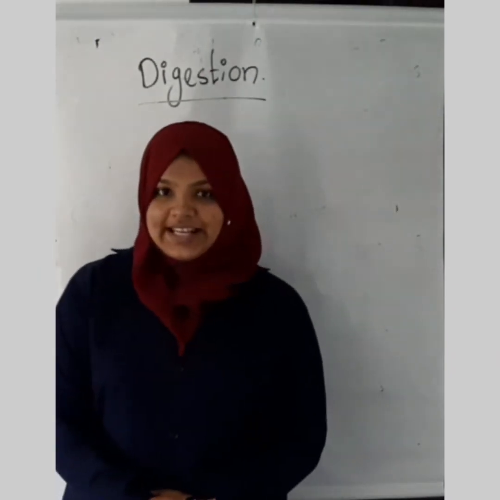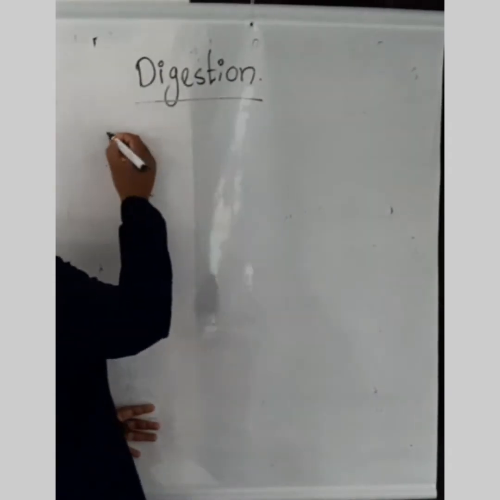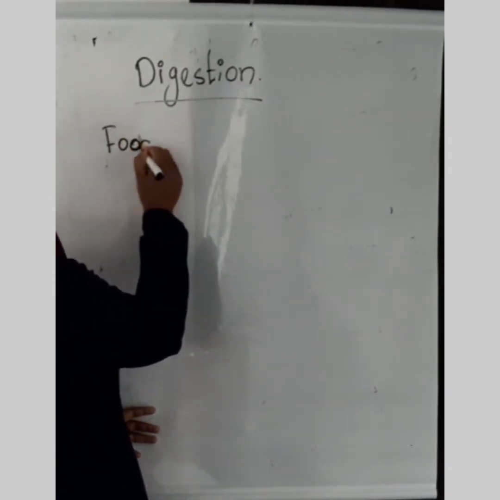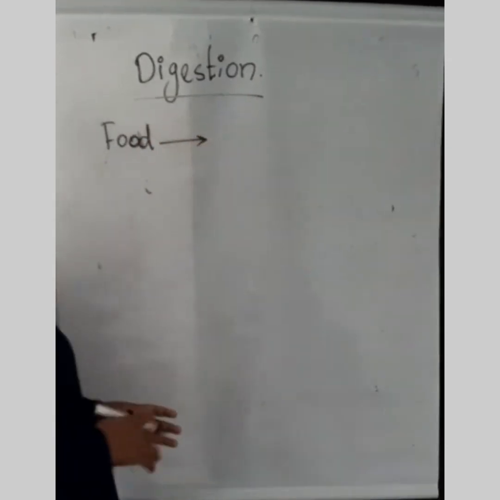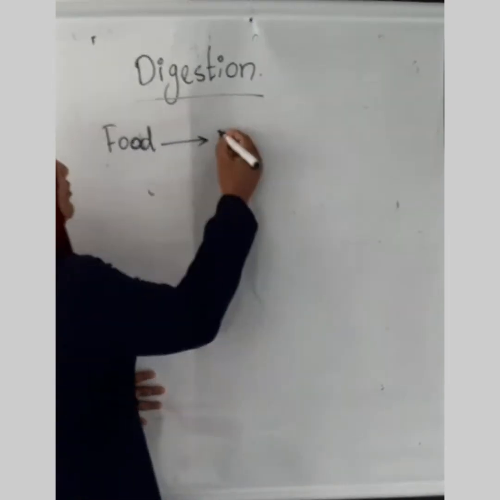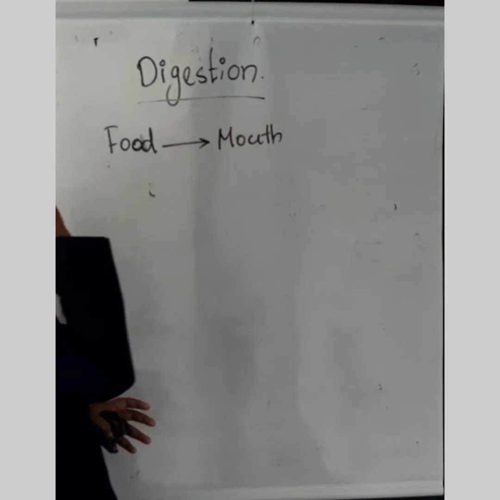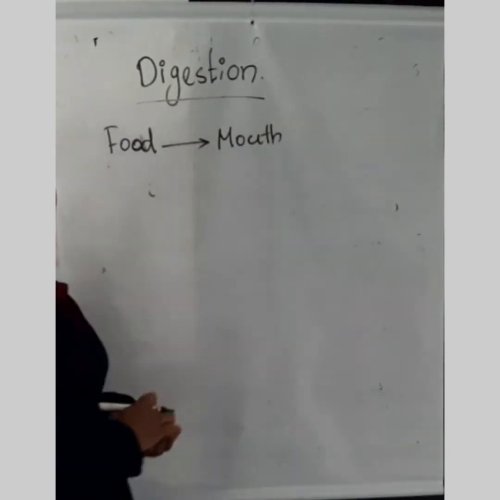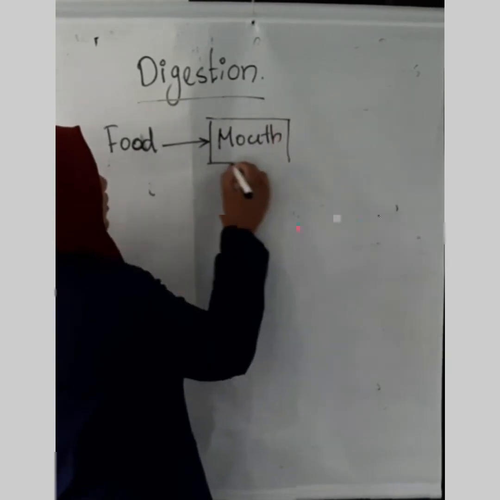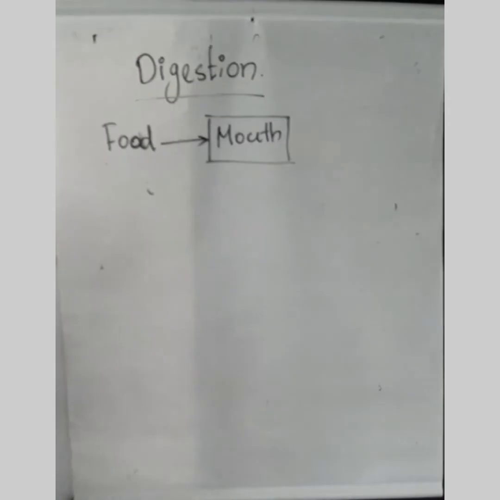What we have discussed now is digestion, isn't it? So we are eating the food. Then where does the digestion start? The digestion starts from the mouth. Food we ate, the digestion has started from the mouth.